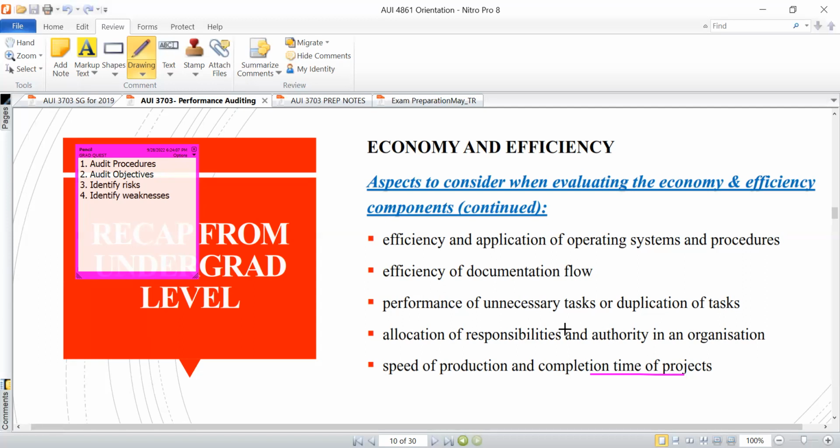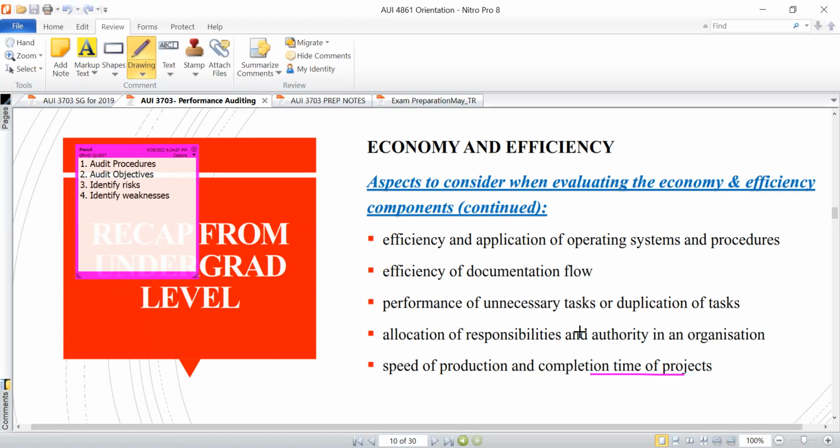Allocation of responsibilities and authority in an organization. If there is an adequate or appropriate allocation of responsibilities and authority in the organization, it means the process is efficient. But if it is not even clearly defined how responsibilities are assigned to people or who is responsible for what, and say, for instance, there are 5 employees in the warehouse department and everybody can just do the same responsibility, then we already know that the process in that department would not be efficient. Because how would you know if something goes wrong? Who would you hold accountable if they are all doing the same thing?